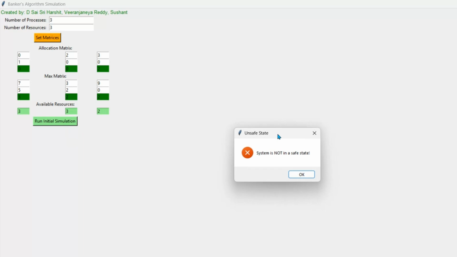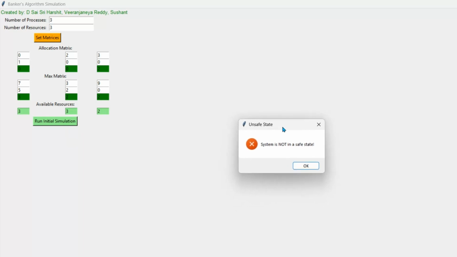As you can see, an error pops up saying that the system is not in a safe state, because there is no safe sequence given, which is P1 is used first, and then P0, and P2. So it's not acquiring any of the logic, so it's giving a rollback error, which gives the result not safe, also known as unsafe.